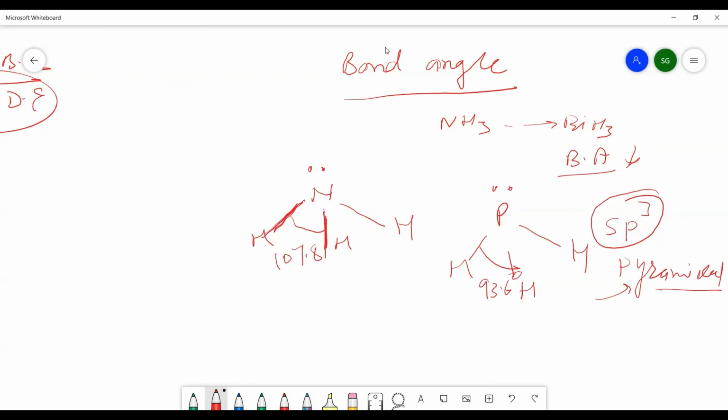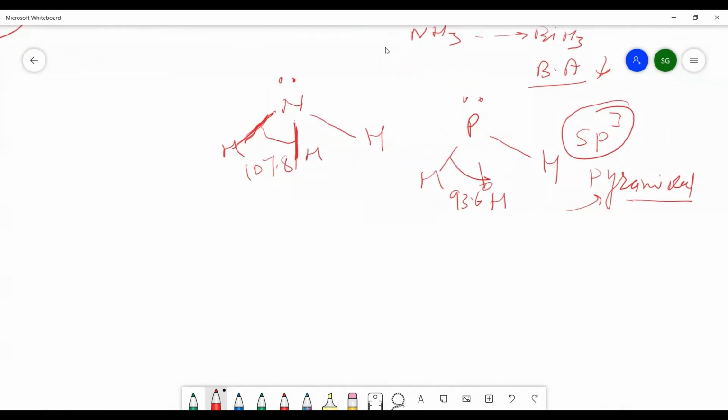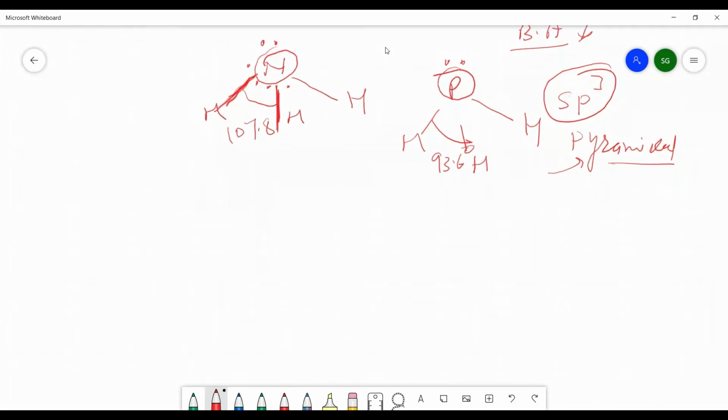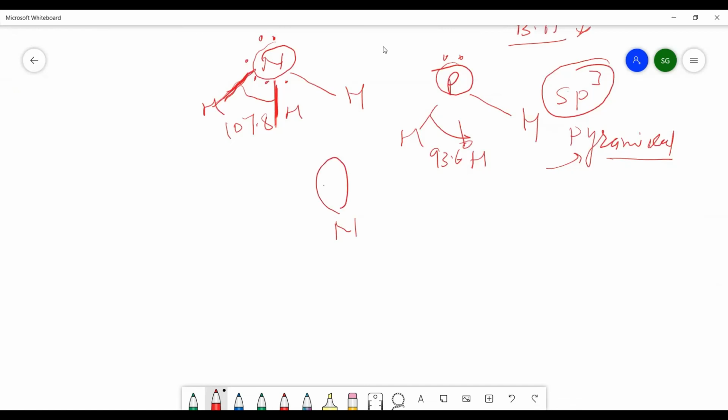So why? What is the reason behind it? Whenever we are taking nitrogen and phosphorus and this bond angle, the bond pairs play the important role. The bond pairs of each bond are towards the nitrogen, because nitrogen is more electronegative in nature.